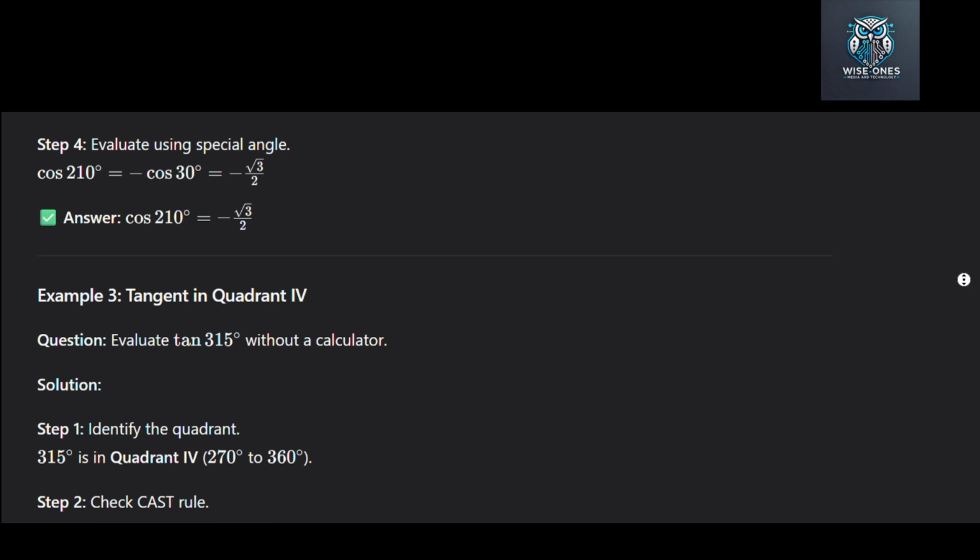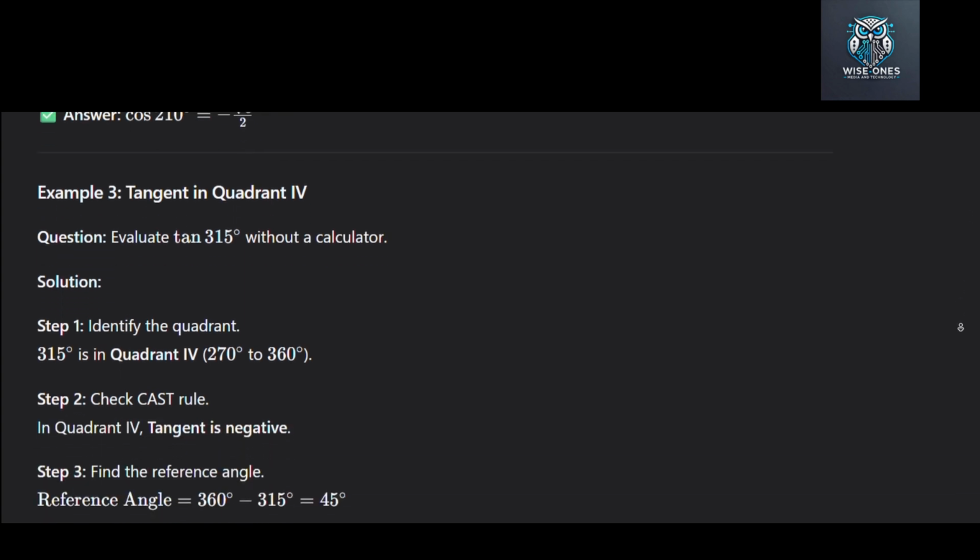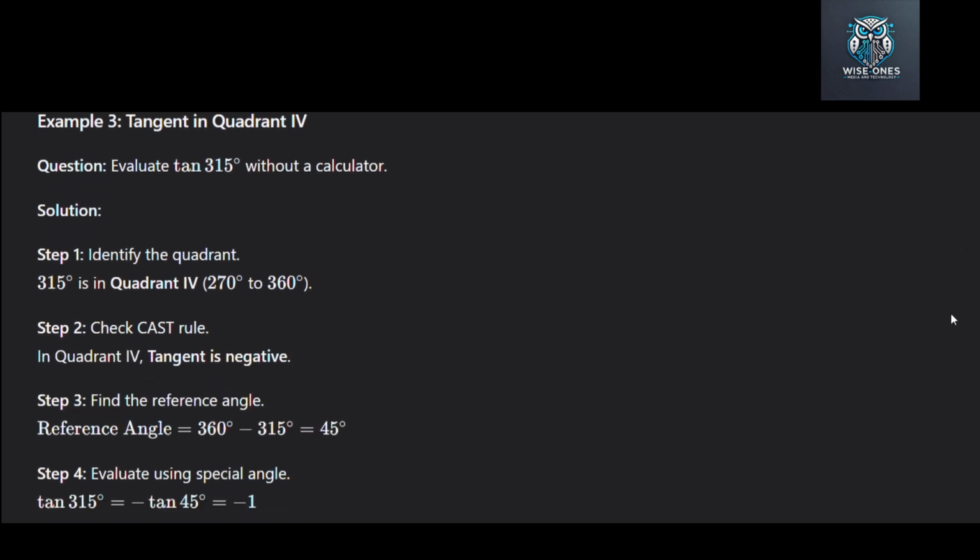Example 3. Tangent in quadrant 4. Question: evaluate tangent 315 degrees without a calculator.